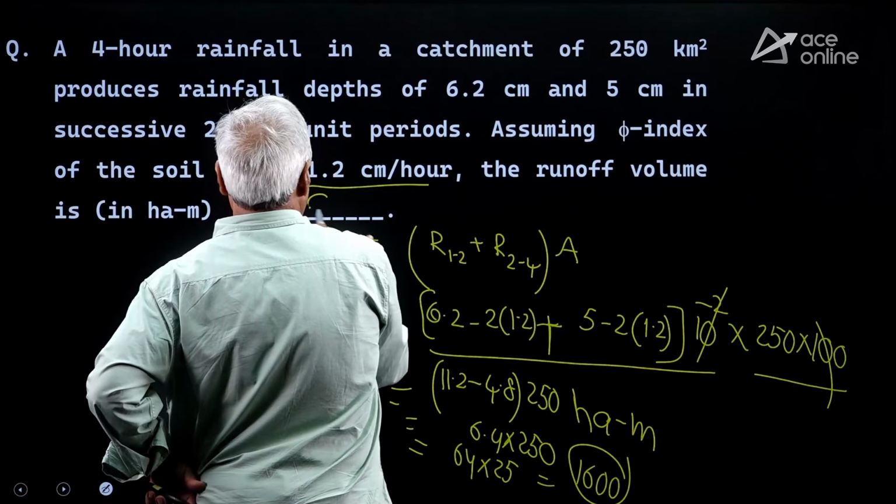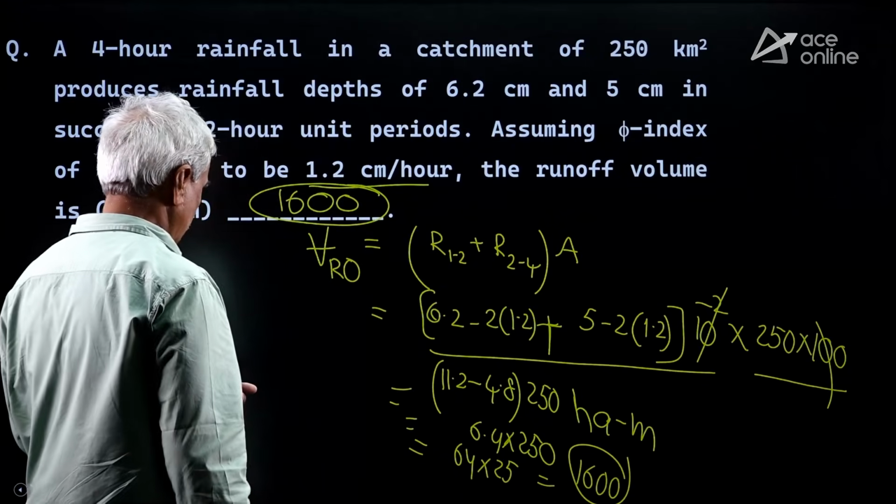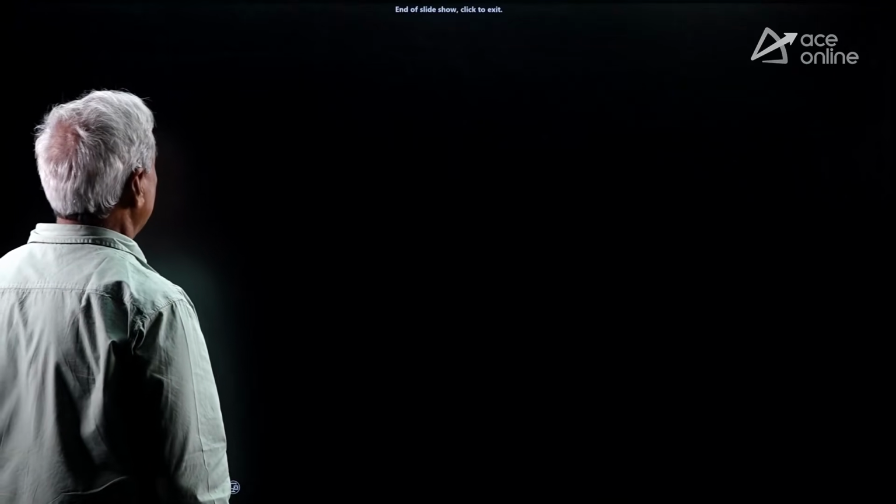How many hectare meters? 1600 is the right answer.